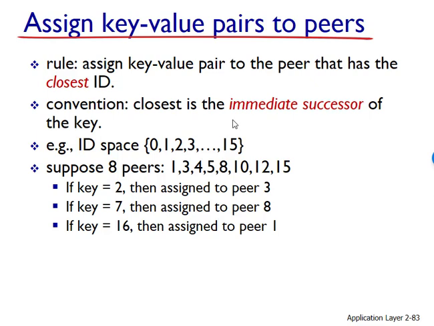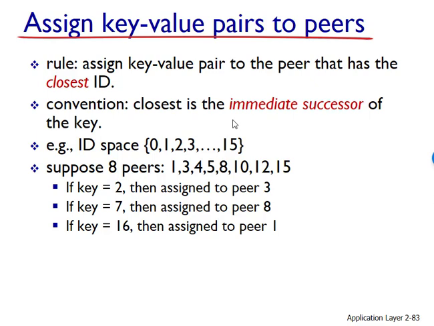But how does P1 determine the peer closest to the key? If it were to keep track of all peers in the system, peer IDs and corresponding IP addresses, it could locally determine the closest peer. But such an approach requires each peer to keep track of all other peers in the distributed hash table, which is completely impractical for a large-scale system with millions of peers.